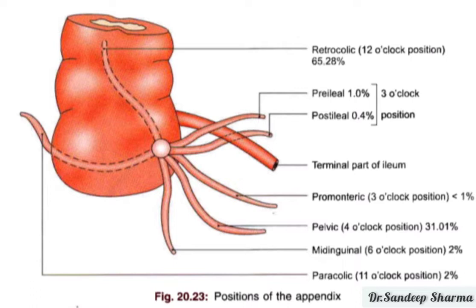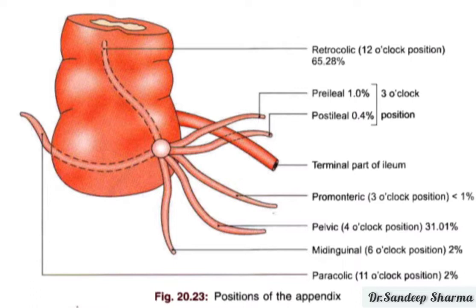Whenever the appendix lies in front of the ileum, it is called preileal position, and whenever it lies behind the ileum, it is called postileal. Preileal occurs in only 1% of subjects, and postileal in 0.4% of individuals, and it is very rare.